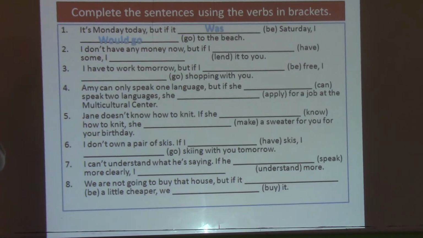Number two: I don't have any money now, but if I have some, I lend it to you. What should we say here? Again we say, if I had some, I would lend it to you. Do you see? Because we have if plus simple past. Third one: I have to work tomorrow, but if I be free, I go shopping with you. What should you say here? If I was or were free, I would go shopping with you.